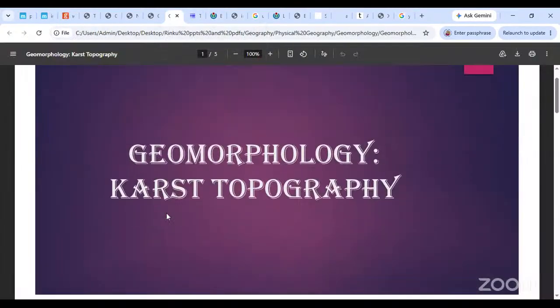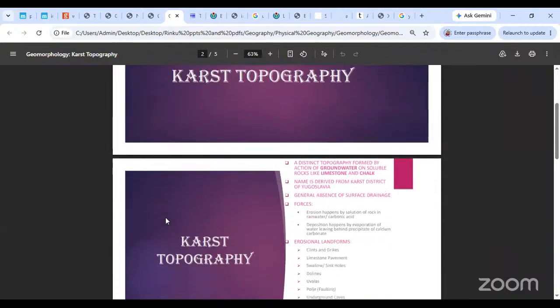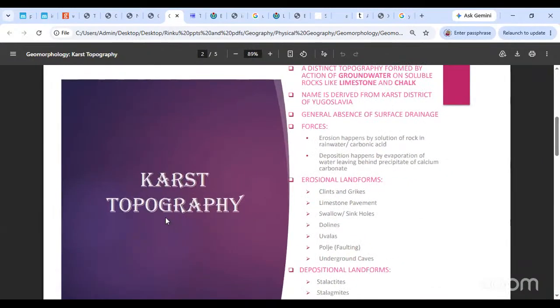Okay. So now we are looking at karst topography in this sense. It is a very distinct topography formed by the action of groundwater on soluble rocks like limestone and chalk. This is the very basic feature: the rock below the surface has to be limestone and chalk. The water on the surface will go down through that limestone and chalk because it is well jointed, and it will travel as groundwater. Whatever erosional or depositional landforms it forms by groundwater are karst topography. The name is derived from the Karst district of Yugoslavia. Please remember the very basic feature is a general absence of surface drainage. You will find that the surface drainage is very less over here.